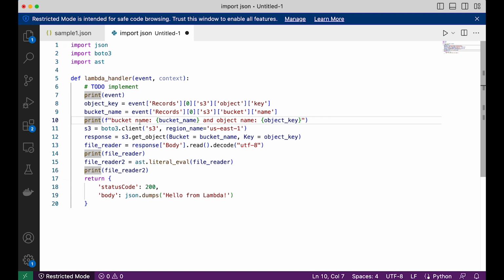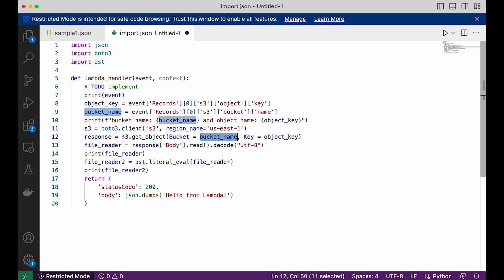We are just printing that the bucket name is this one and the object name is this one, to make it very simple. And then we are creating one S3 client, under this region US East 1, and the response is what we get with this S3 client. We will get the object. Which object? The object key that we mention here, that we got from the event, and from the bucket that we also got from the event.